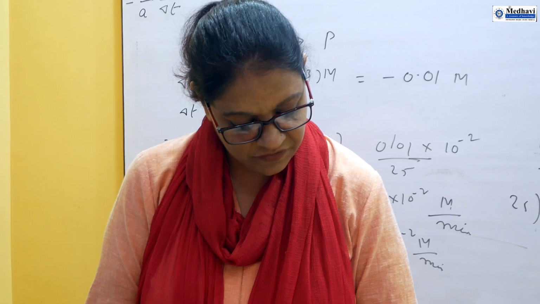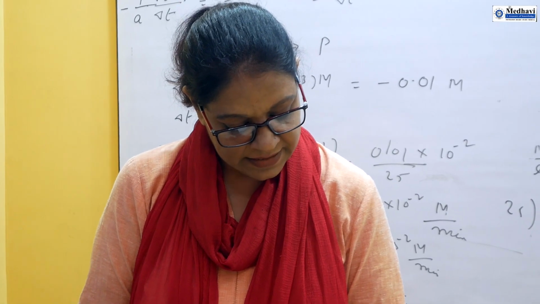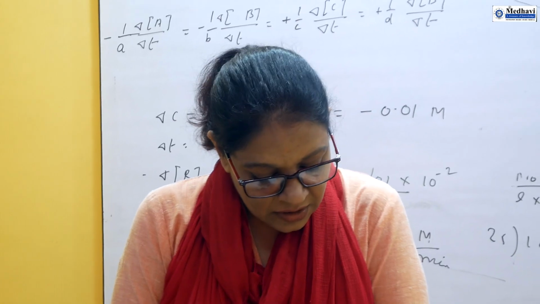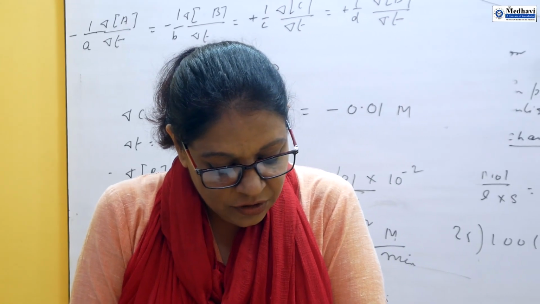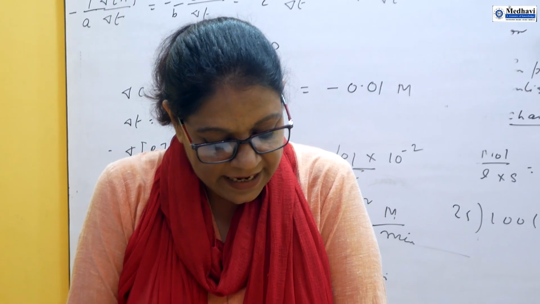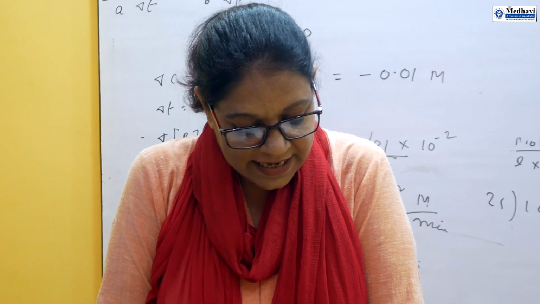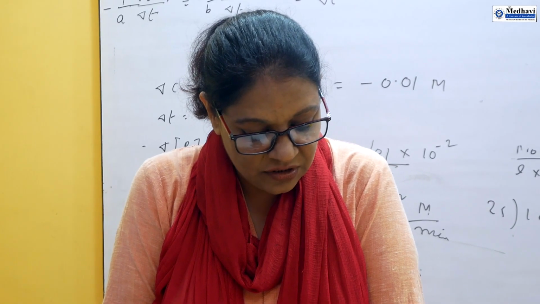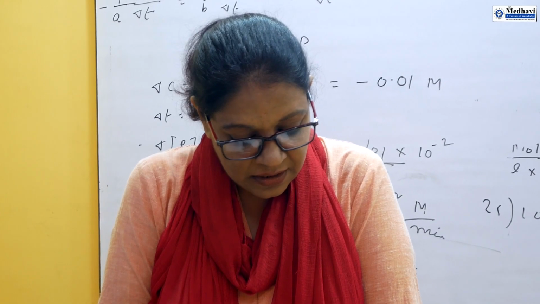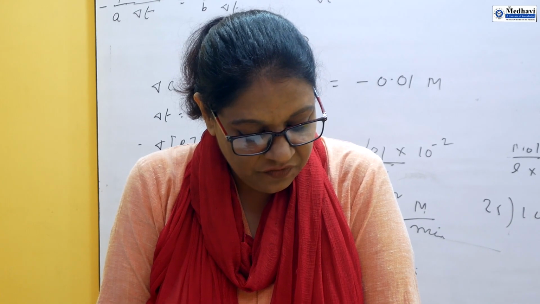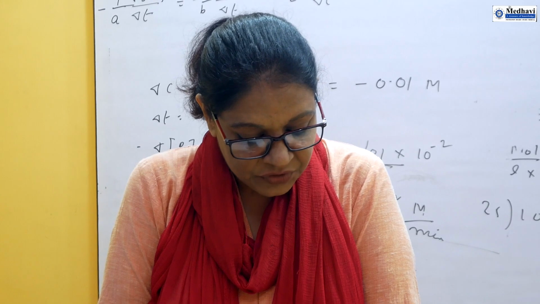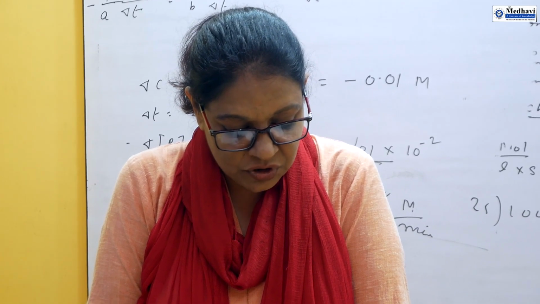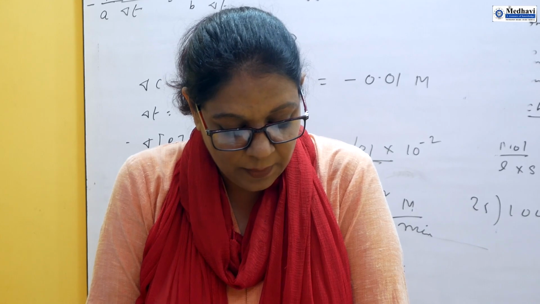There is one more question given from NCERT. The decomposition of N2O5 in CCl4 at 318 Kelvin has been studied by monitoring the concentration of N2O5 in the solution. Initially the concentration of N2O5 is 2.33 and after 184 minutes it is reduced to 2.08 mole per liter.